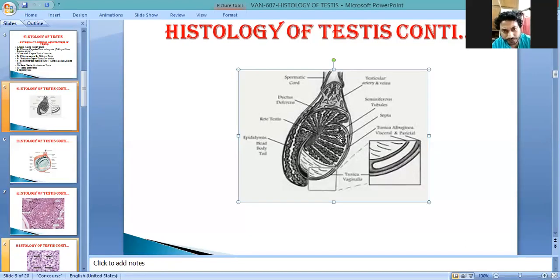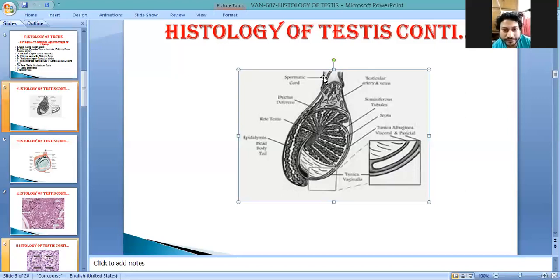This fibrous layer goes inside and forms the septa, and this septa divides the whole testis into many lobules, known as testicular lobules. This testicular lobule is for the accommodation of seminiferous tubules, and these seminiferous tubules come in contact towards the center to form the rete testis. This rete testis runs upward, about a dozen in number, known as vasa efferentia. After that, it forms the epididymis. This is the head of epididymis, this is the body, later is the tail of epididymis, and this one is the ductus deferens or vas deferens.